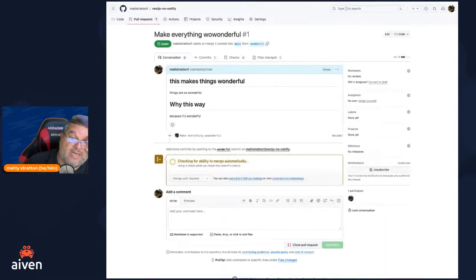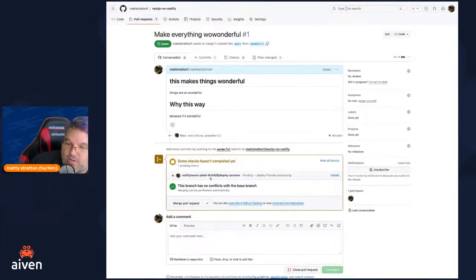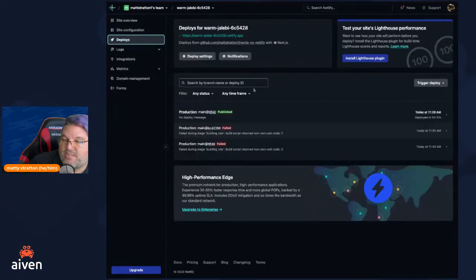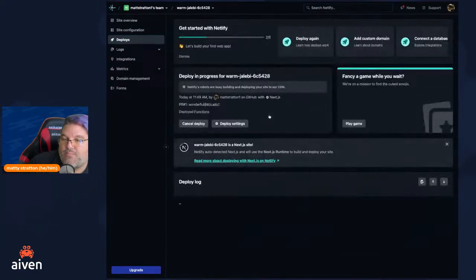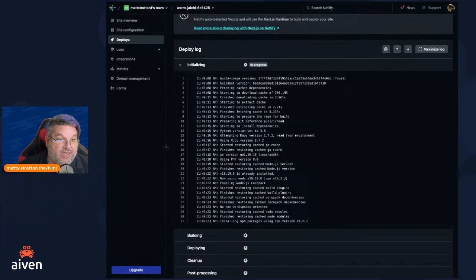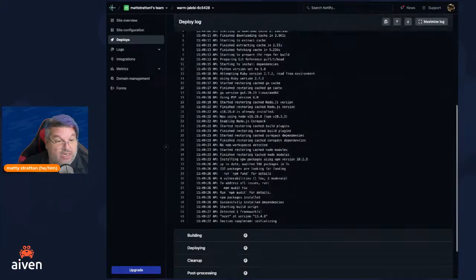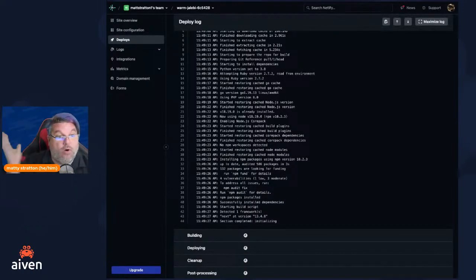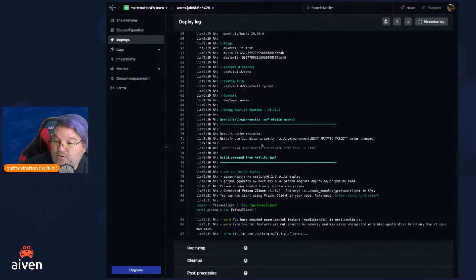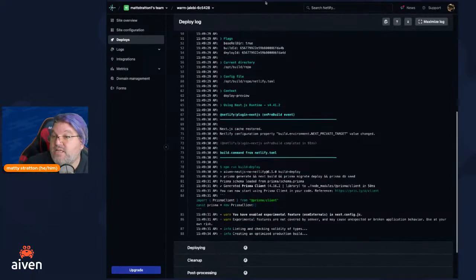So this is where things get interesting with our deployment. What's going to happen is, first of all, Gitpod's doing its thing. And wait, what was this thing down here? Netlify, deploy preview. So first of all, if we were to go back and look at Netlify again, and we look at our deploys, we can see that there is a deploy preview building. So what's happening here is Netlify is building this app, but it's not pushing it into our production URL. It basically made a whole new website, a temporary website for this change, and it's deploying it there. So we can see it chugging away, doing its thing.